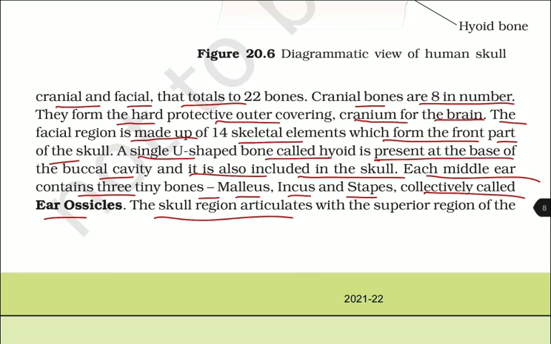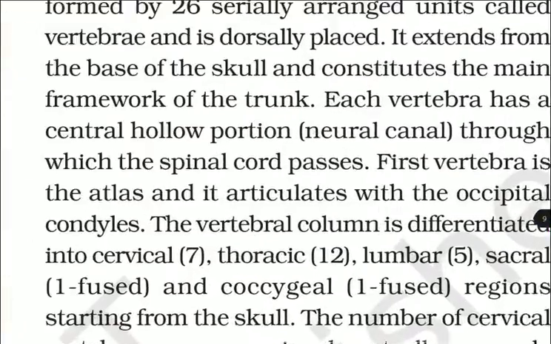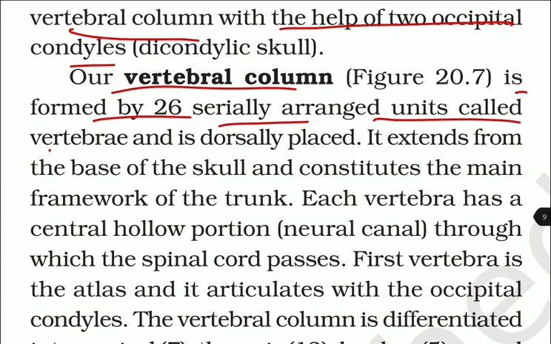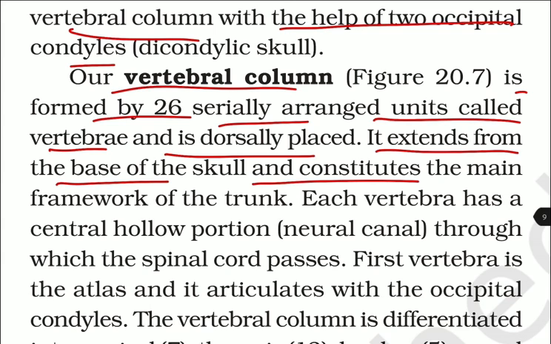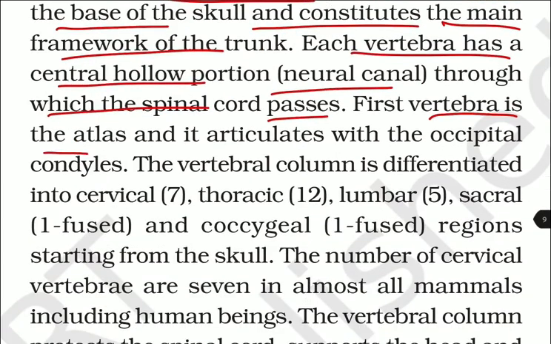The skull region articulates with the superior region of the vertebral column with the help of 2 occipital condyles, that is dicondylic skull. Our vertebral column is formed by 26 serially arranged units called the vertebrae and is dorsally placed. It extends from the base of the skull and constitutes the main framework of the trunk. Each vertebra has a central hollow portion, that is neural canal, through which the spinal cord passes. First vertebra is the atlas and it articulates with the occipital condyles.